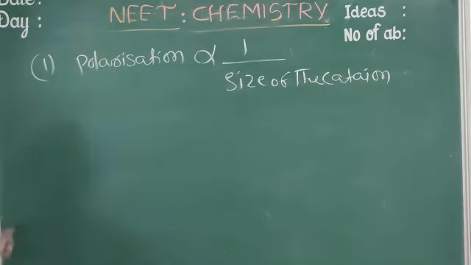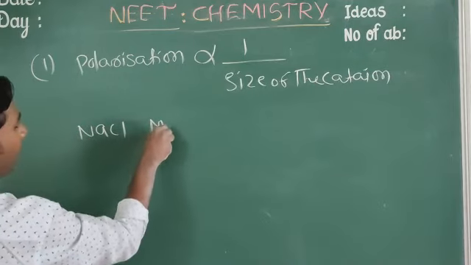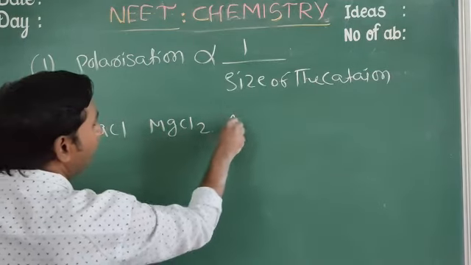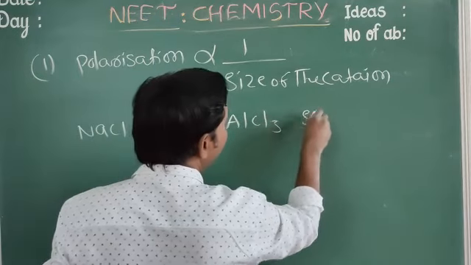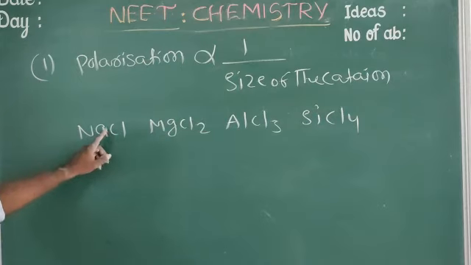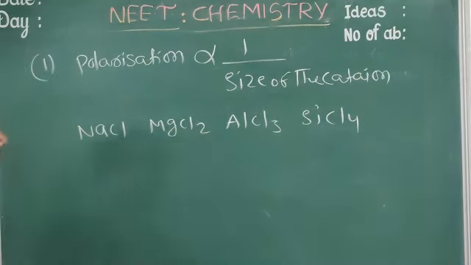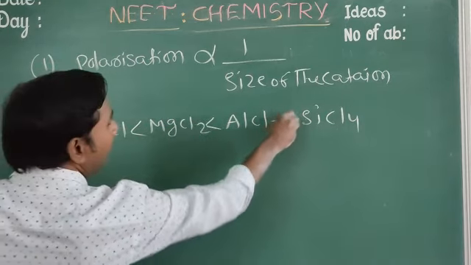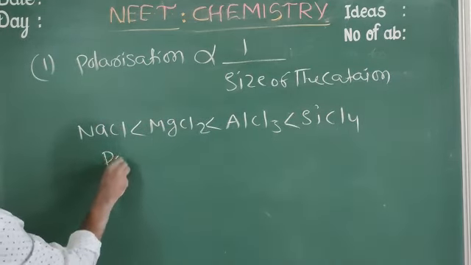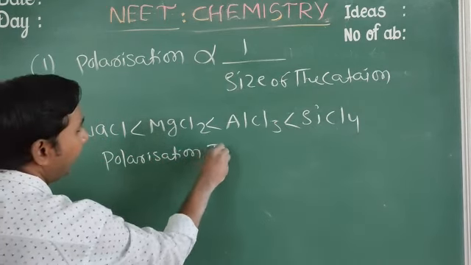Here NaCl, MgCl2, AlCl3, SiCl4, chlorine is common. From sodium to magnesium, magnesium to aluminum, aluminum to silicon, the size of the cation decreases. That's why polarization increases.